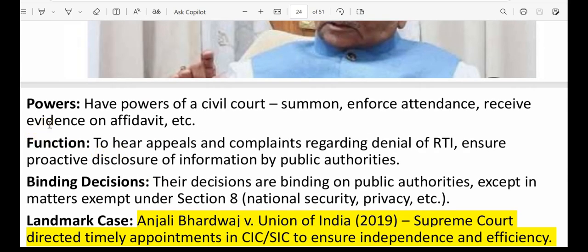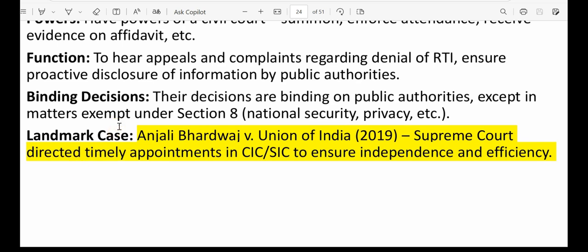Now, if we talk about the powers, the Central Information Commission has the power of a civil court. So it can summon, enforce attendance, receive evidence on affidavit, etc. It also hears appeals and complaints regarding denial of RTI. So its decisions are binding on public authorities. Now there are some exceptions mentioned in Section 8, like national security, privacy, company secrets, trade secrets. So if you ask anything on national security, the public officers will not give you that information, and that is not violating the act either.